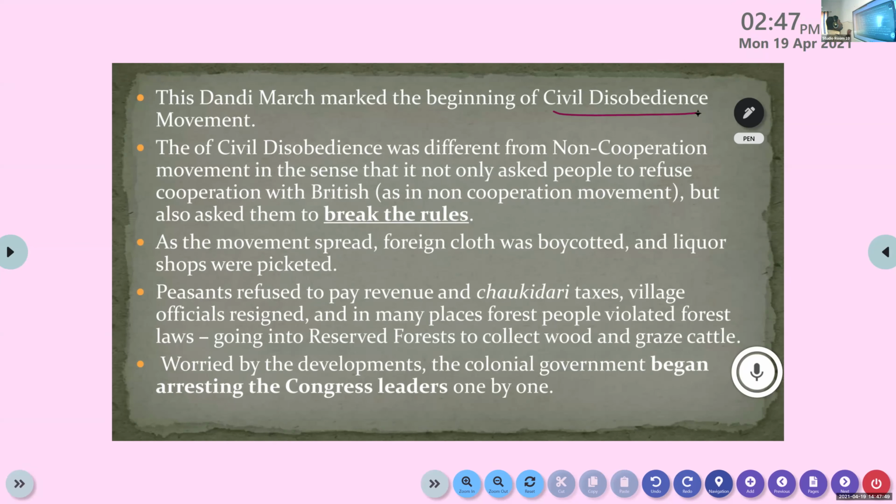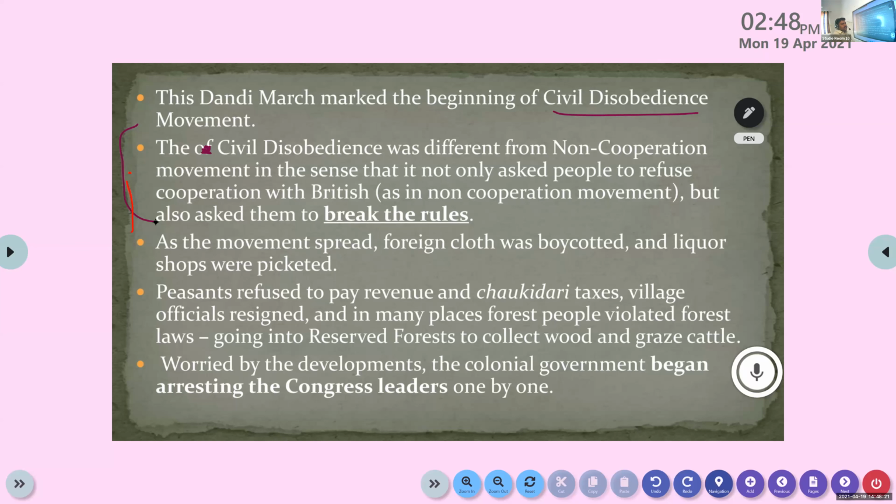Here the civil disobedience was different from the non-cooperation movement in the sense that it not only asked people to refuse cooperation with the British, as in the non-cooperation movement, but also asked them to break the rules.